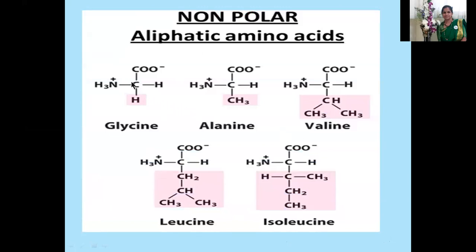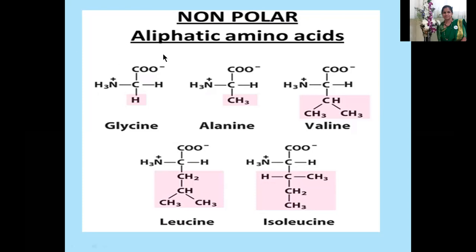If possible, you can keep the structure in your mind. Otherwise, no issues. You just mention the name of that particular amino acid, like glycine, alanine, valine, leucine, isoleucine. If you want, you can write the structure. But in the examination, we will not ask for this particular structure representation at the BSc level. You can just write the general structure.